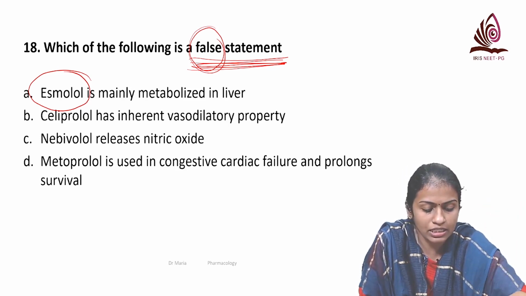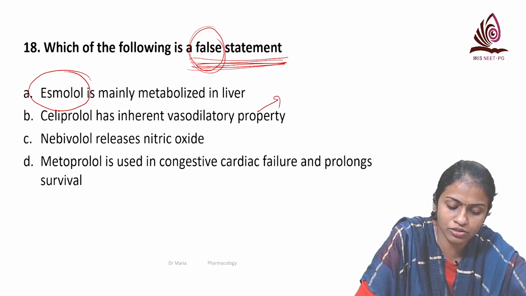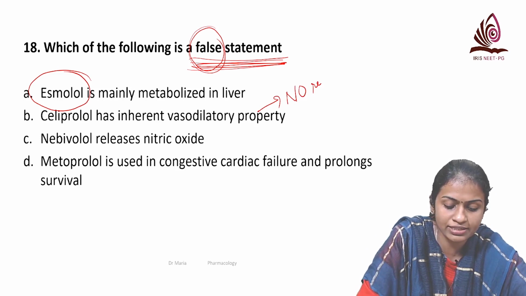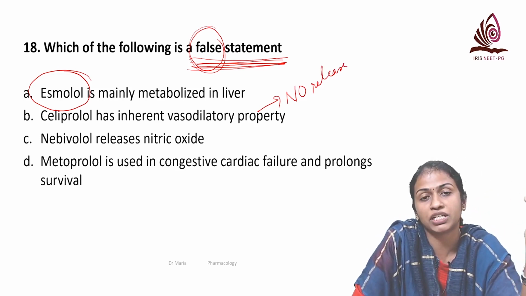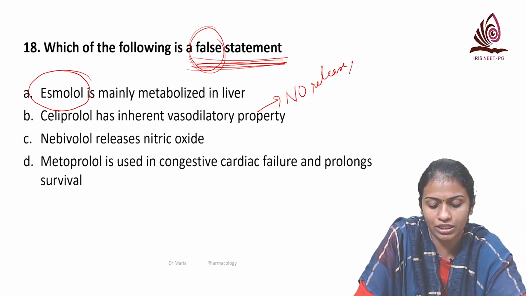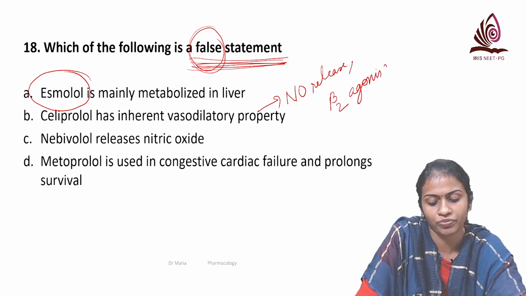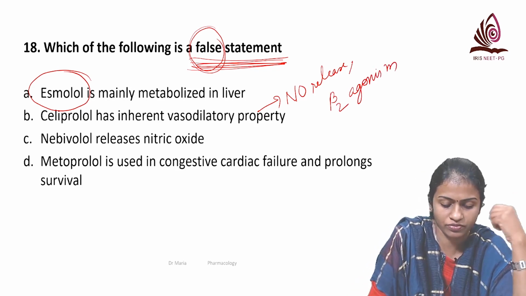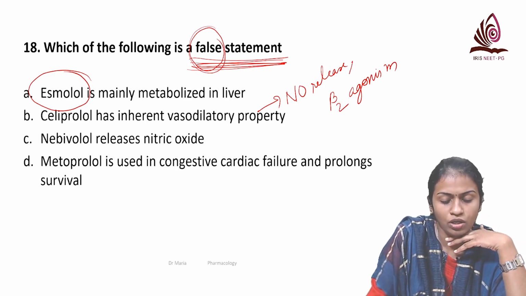Okay, celiprolol has inherent vasodilatory activity because of both nitric oxide release. These are the third generation beta blockers which have additional vasodilatory property. So they release nitric oxide, plus it has beta 2 agonistic action also. Both of these will cause vasodilation. Nebivolol releases nitric oxide, and metoprolol.